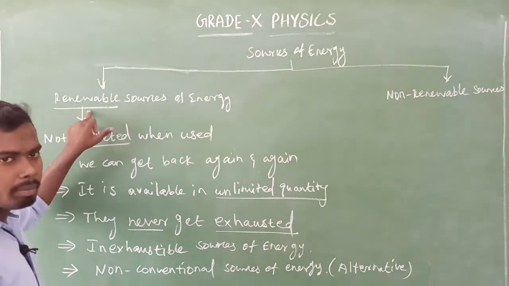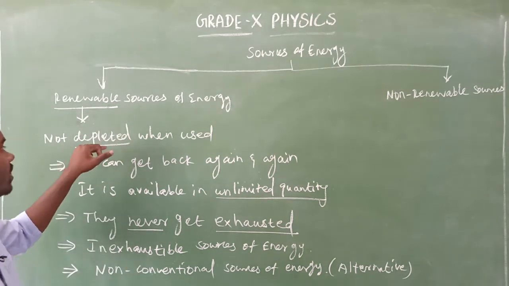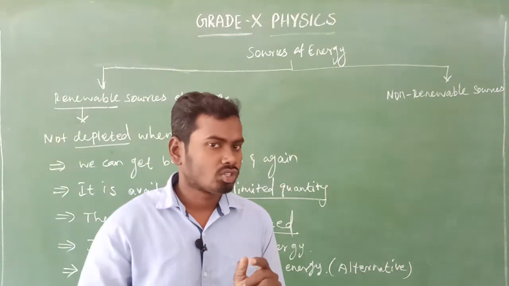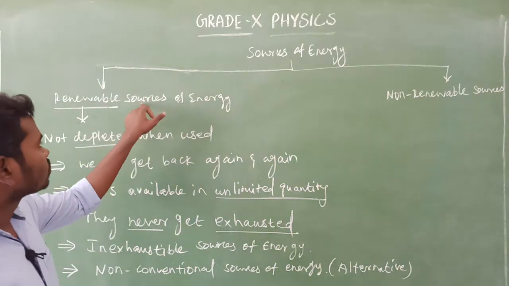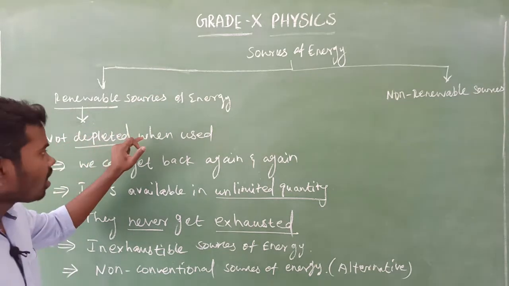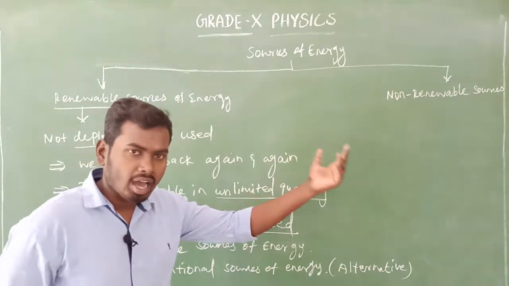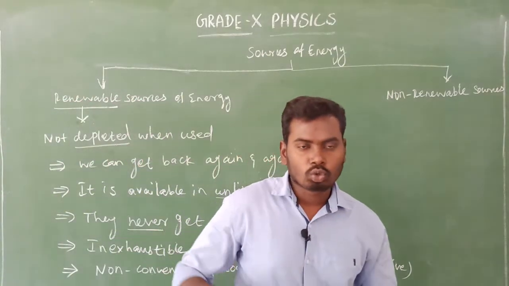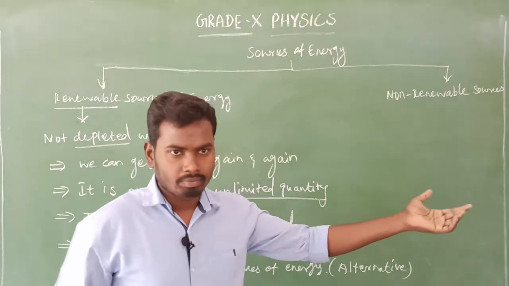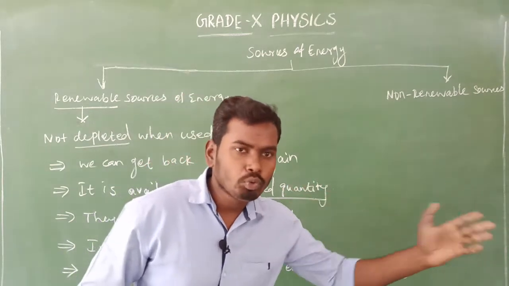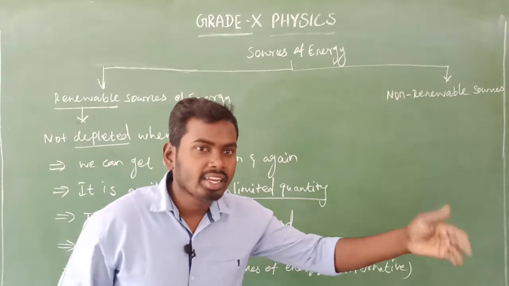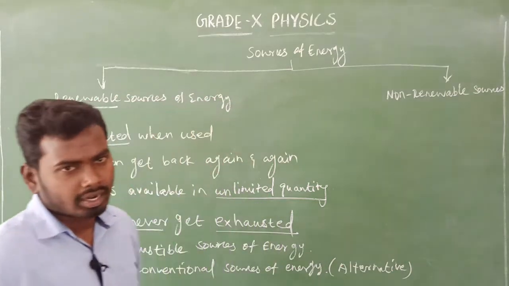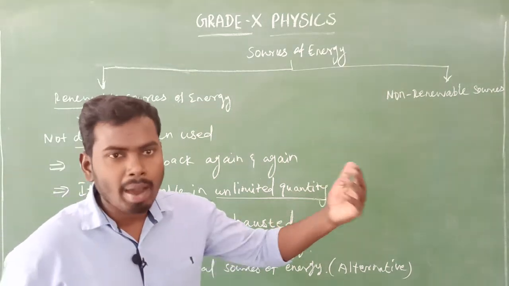Second one, non-renewable sources of energy. First one, renewable source of energy. What is the meaning of the word renewable? Renewable means nothing but not depleted when we use. Depleted means nothing but completely destroyed. So the source of energy that is not depleted when we use it again and again is called renewable source of energy. The source which can be renewed or generated again and again is called renewable source of energy.